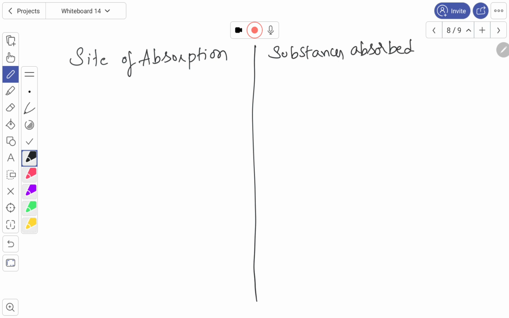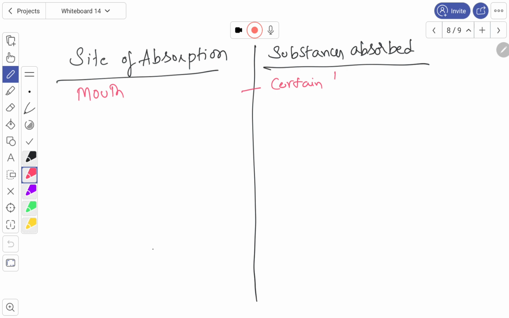Okay, site of absorption and substances absorbed. Let us see the first one, mouth. These are all important for the NEET examination, you have to remember. Mouth. Certain drugs when they come in contact with the buccal cavity are absorbed.